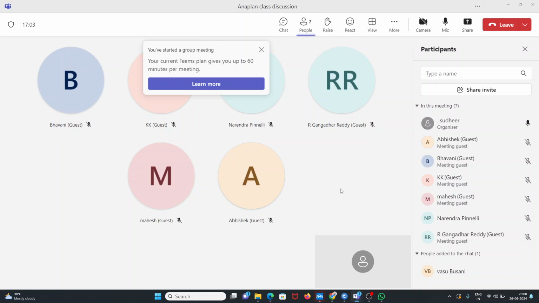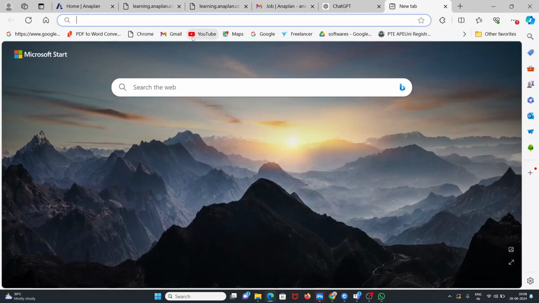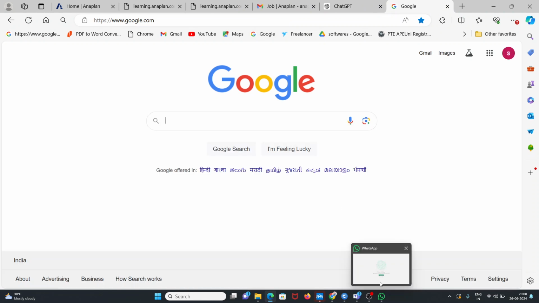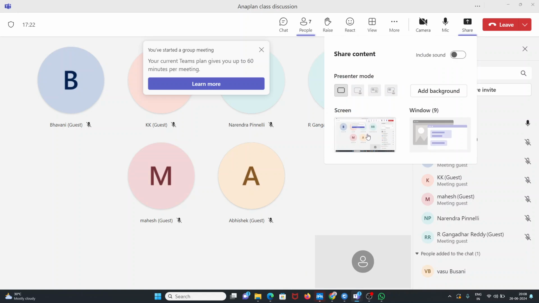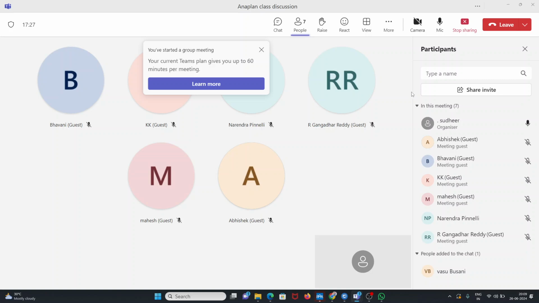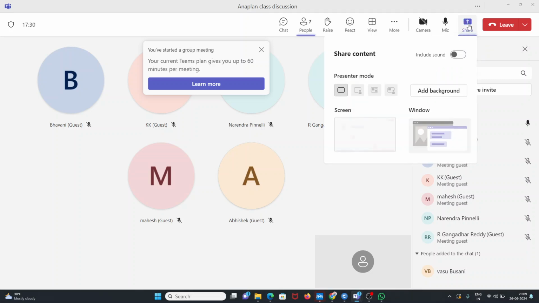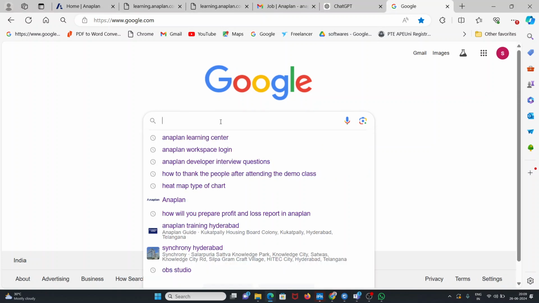So basically, it is a cloud-based tool with credentials. For example, if I want to show, I'm sharing my screen. Just confirm once you are able to see my screen. Yes, we are able to see your screen. Okay, thank you.